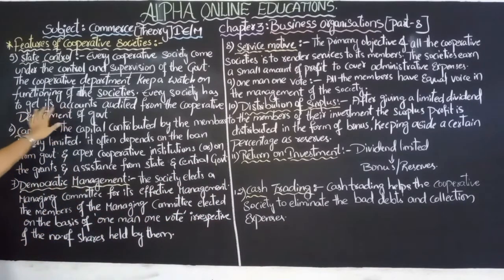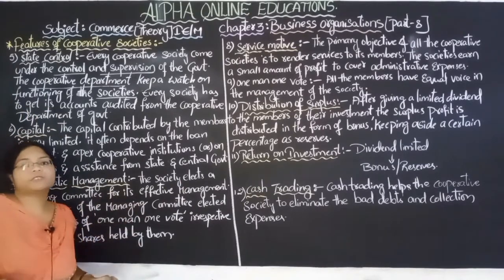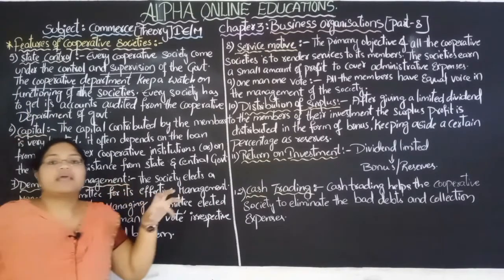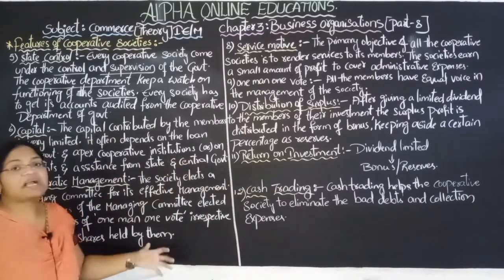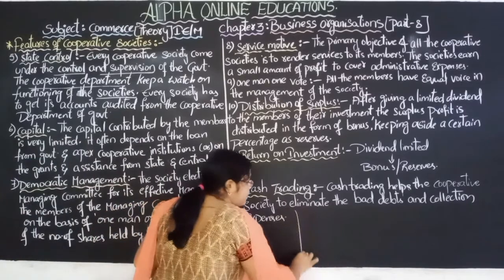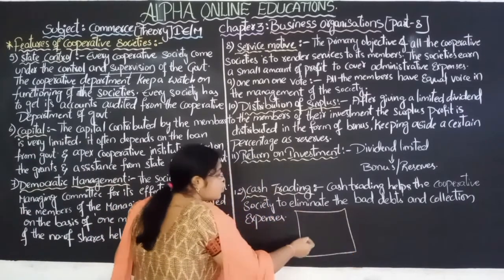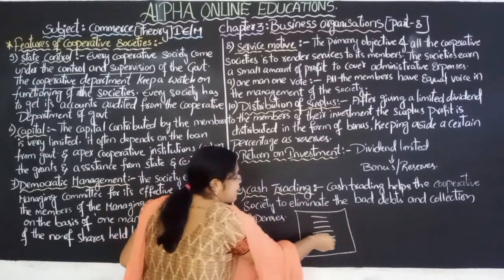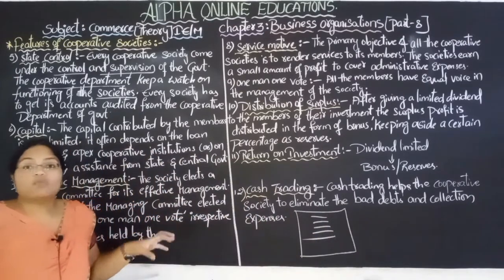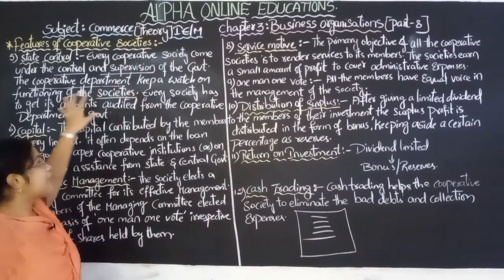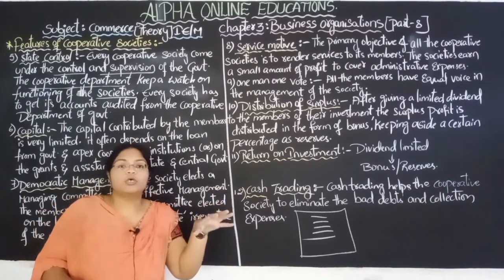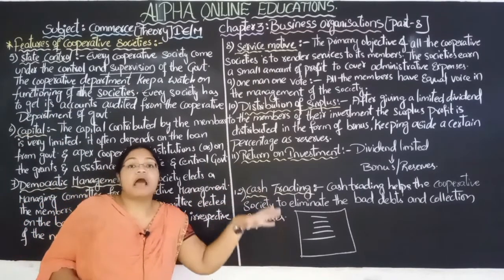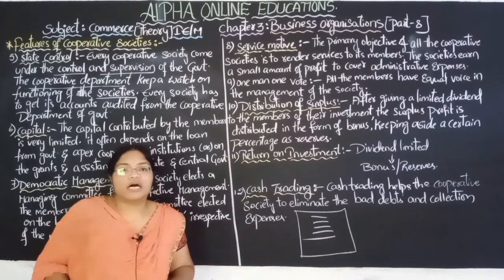Later, every society has to get its accounts audited. Every cooperative society should have their accounts audited. Auditing means checking the accounts. Whatever accounts are prepared by the cooperative society, those accounts are checked by the auditor.